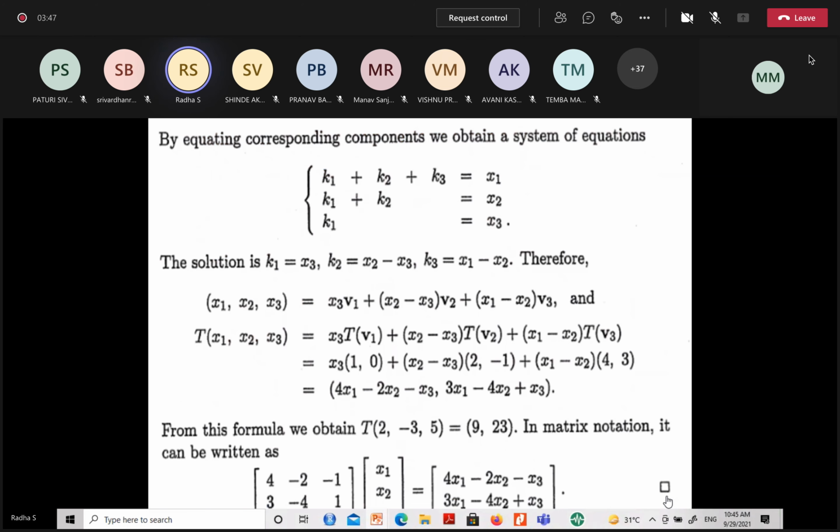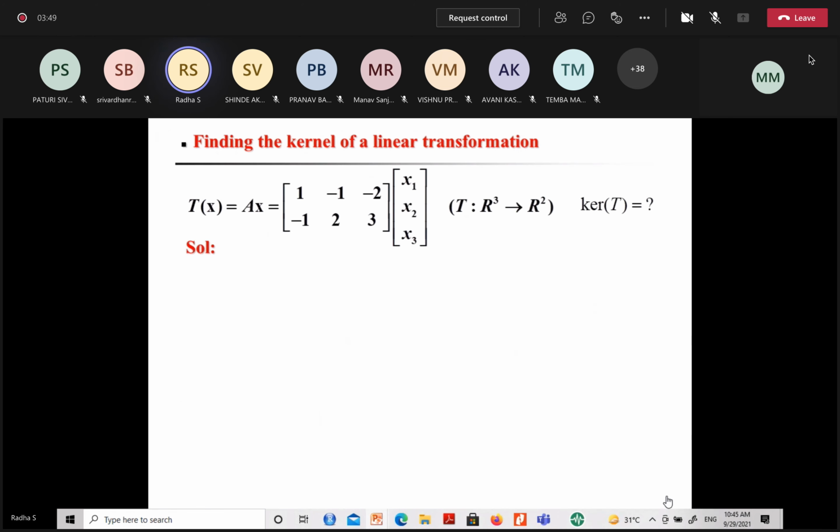Kernel and all I have not started, right? Okay. See, find the kernel of the linear transformation. What is kernel? Have I told you what is kernel? Yes, ma'am, you have told what is kernel.